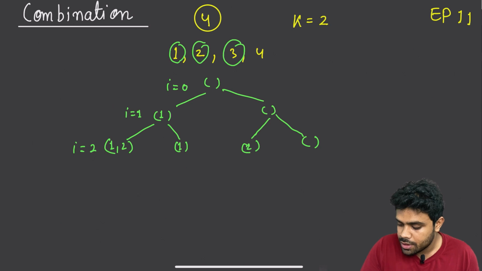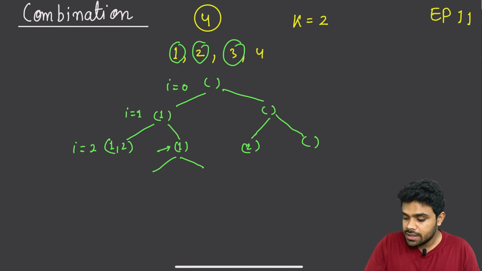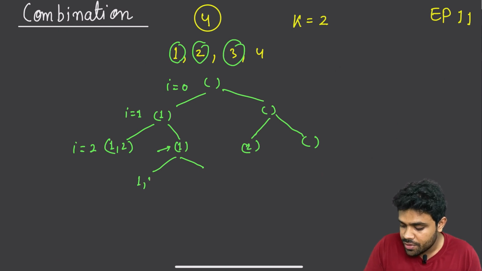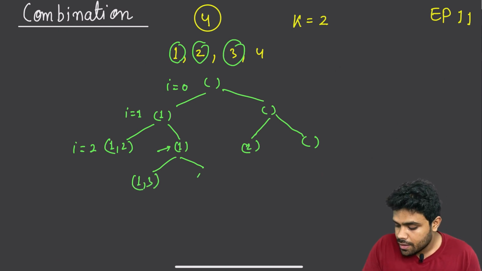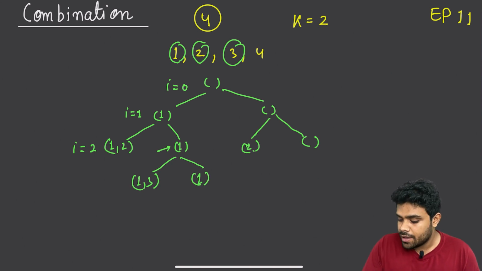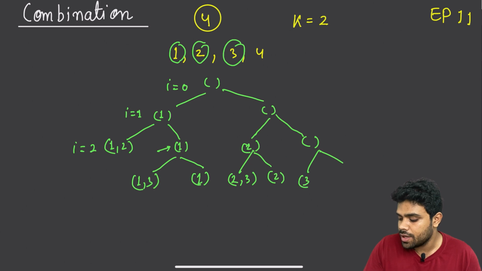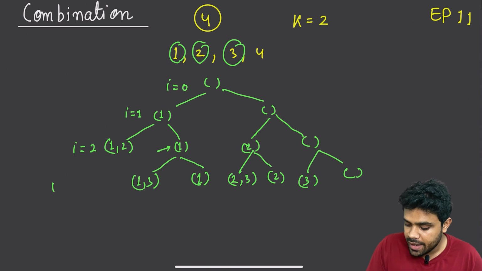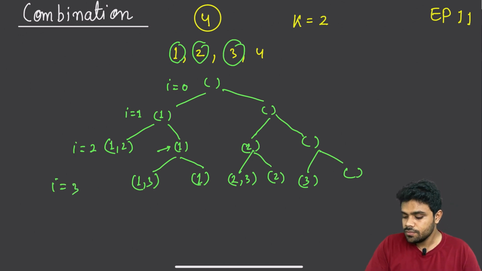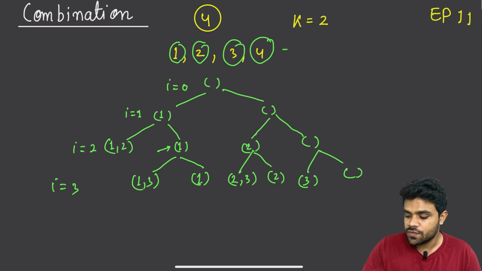Then let's talk about this node. Here again I have 2 options. One option is to consider the ith element, which is 3, so 1 comma 3, or to ignore 3. If I ignore 3, it will remain 1. Then here also 2 options. One option is to consider it, 2 comma 3. One option is to ignore it, it will remain 2. Here also 2 options. One option to consider it, it will be 3. One option to ignore it, it will still be empty. Then i will be equal to 3 here. When i is equal to 3, we are talking about this 4. So we will not go beyond this particular node.